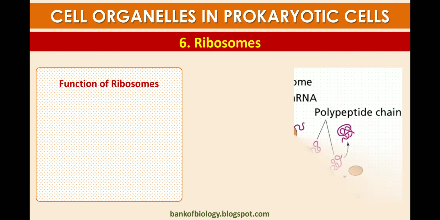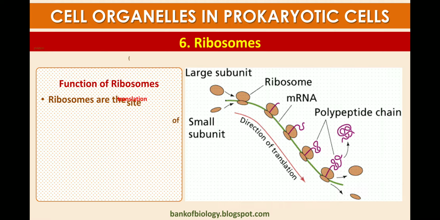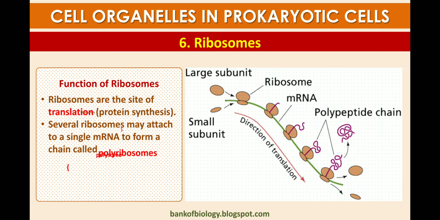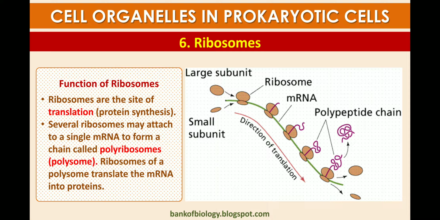Ribosomes have various functions. They are the site of translation during protein synthesis. Several ribosomes may attach to a single mRNA to form a chain called a polyribosome, also known as a polysome. The ribosomes of a polysome translate the mRNA into protein.